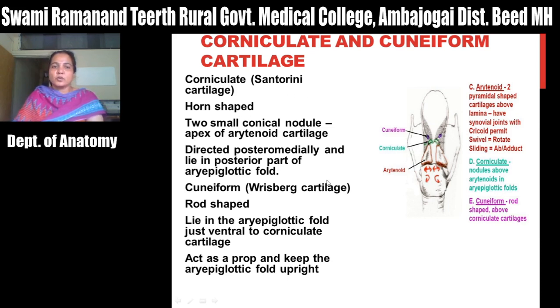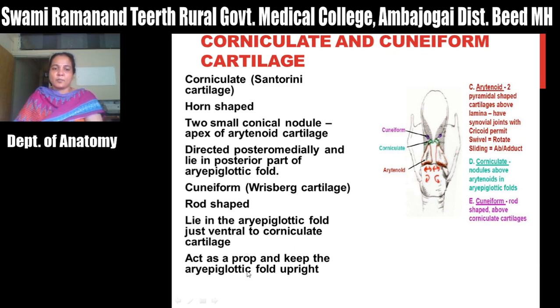Two small conical nodules are present in the aryepiglottic fold, and it articulates with the apex of the arytenoid cartilage. It is directed posteromedially. Then next is the cuneiform cartilage, called the cartilage of Wrisberg. It is a rod-shaped cartilage and lies in the aryepiglottic fold just ventral to the corniculate cartilage.